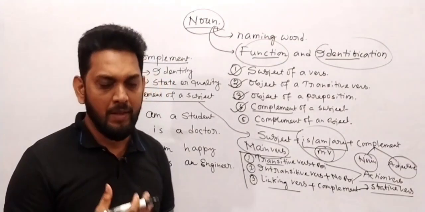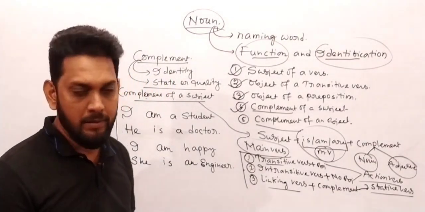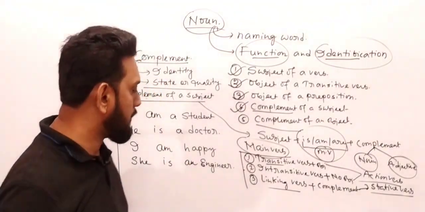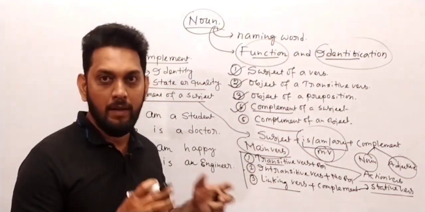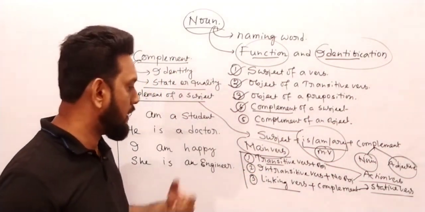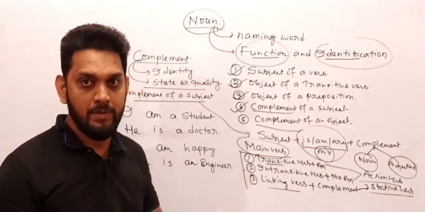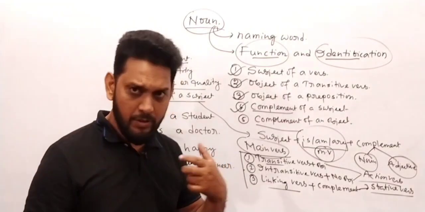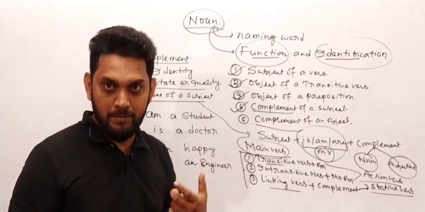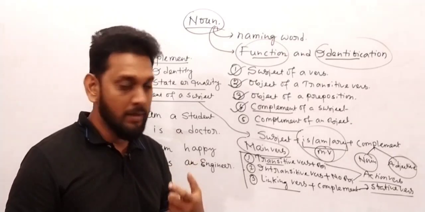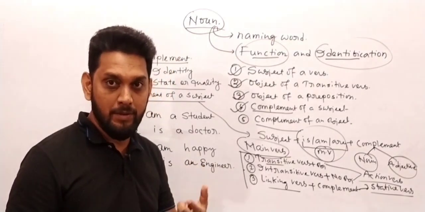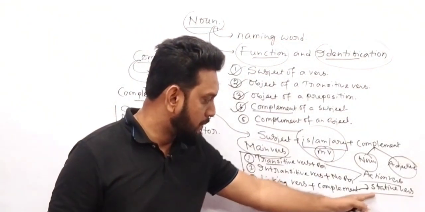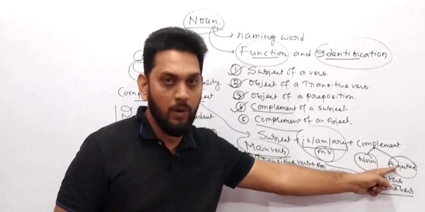Stative means it just gives you a statement, which means that the sentence does not show any action. But whenever you study transitive and intransitive verbs, they always show a lot of action. Transitive and intransitive verbs are action verbs, but the linking verb does not show any action. It just shows you the state of the subject, or the quality of the subject, or the quality of an object, or the identity of the subject, or identity of an object. It's just a statement. So because of this reason we can call it a stative verb. And a complement is always either a noun or an adjective.